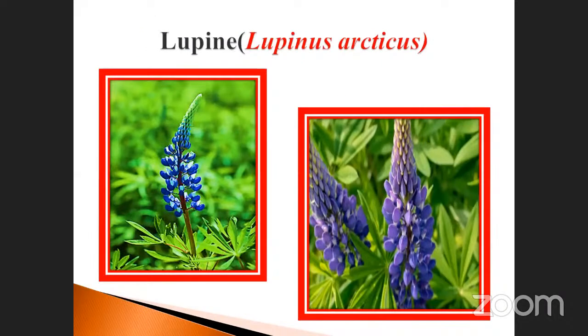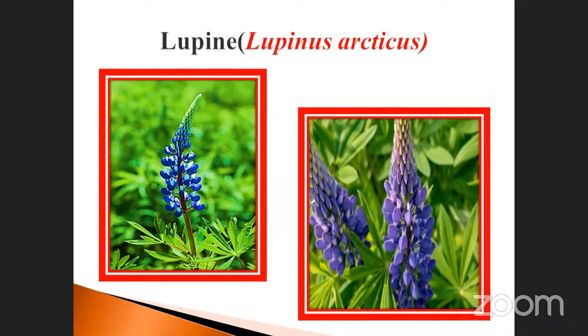Lupinus, otherwise called Lupinus arcticus. Okay, the plant seeds. This is the plant. That plant also has seeds. Those seeds can grow up to how many years? 100 years. That is very, very rare. Okay, so you have to note it down.